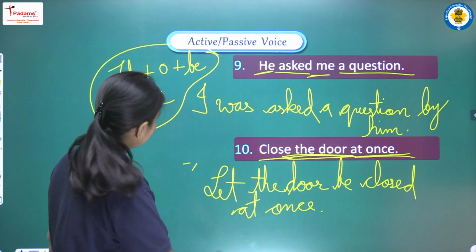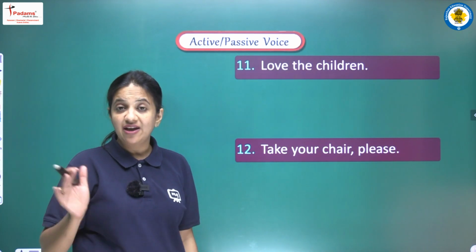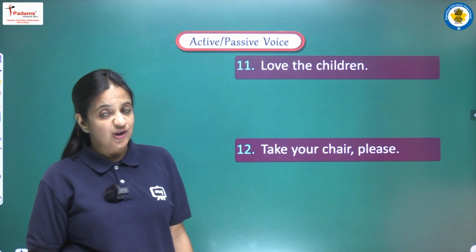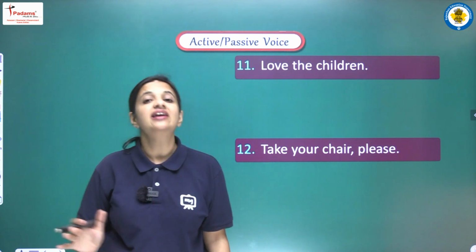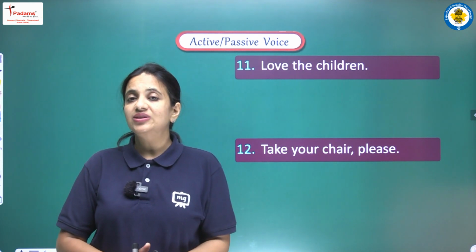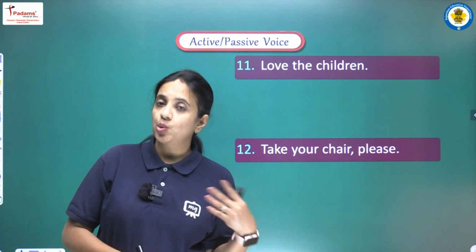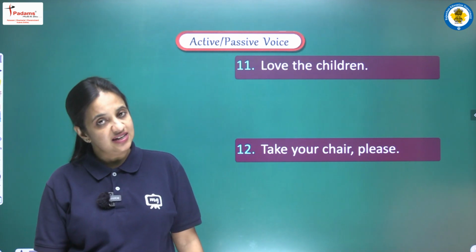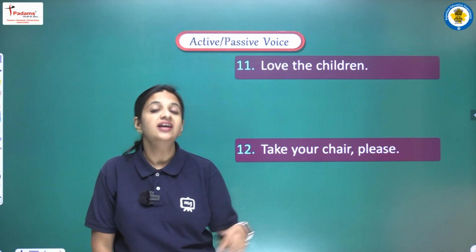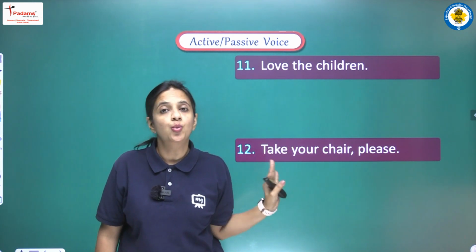Okay. Next sentence, love the children. Again we are having imperative sentence. I hope now you all are able to identify imperative sentence. Again I am repeating, imperative sentences are sentences which have a feeling of order, or request, or advice, or command. And a very easy way to identify these kinds of sentences is that they start with the first form of the main verb.